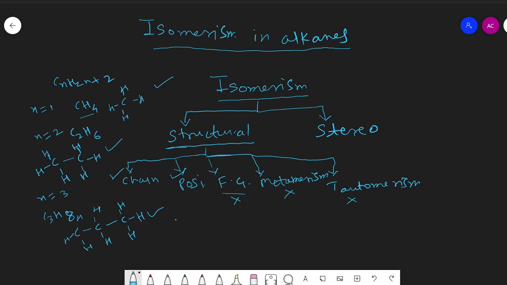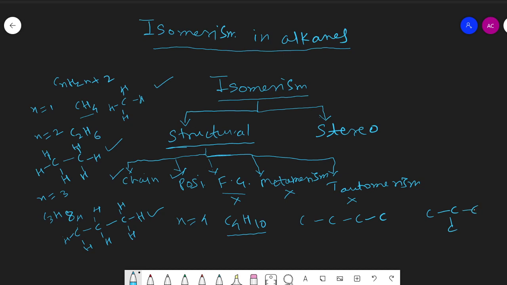Then come to the next member of the alkane series, n equal to 4, butane. Its molecular formula is C4H10. This molecular formula permits the existence of two different alkanes, one having a straight chain of carbon and another having branching.